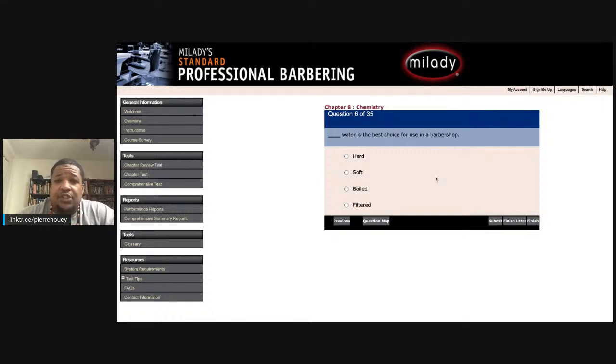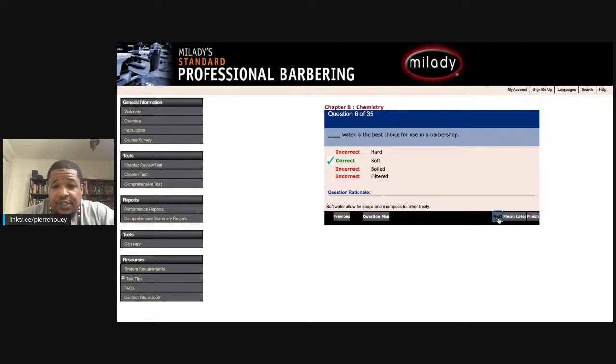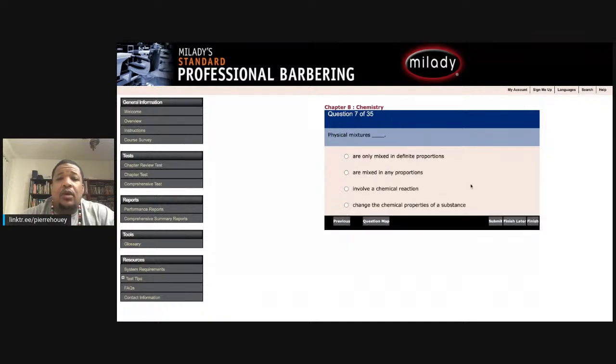Question 6. Blank water is the best choice for use in a barbershop: hard, soft, boiled, or filtered. Two of these don't make any sense. Boiled and filtered water make no sense as the best choice for use in the barbershop. It only leaves hard water and soft water. Based on what we know off this chapter, hard water contains too many minerals for what you're trying to do. So the best answer is soft water, which is correct. Soft water allows soaps and shampoos to lather freely. Question 7.